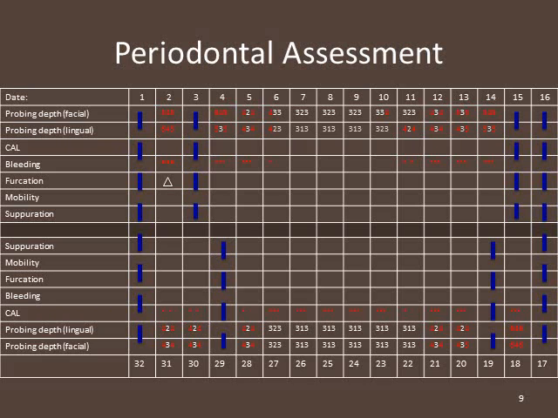The periodontal assessment shows that there is generalized 3s and 4s throughout the dentition with a concentration of interproximal 5 and 6 millimeter pockets in the posterior regions of the mouth. We can see that there are numerous teeth that have been extracted, mostly due to caries. There's also generalized bleeding on probing, and special attention should be paid to the Class 2 furcation on tooth number 2.